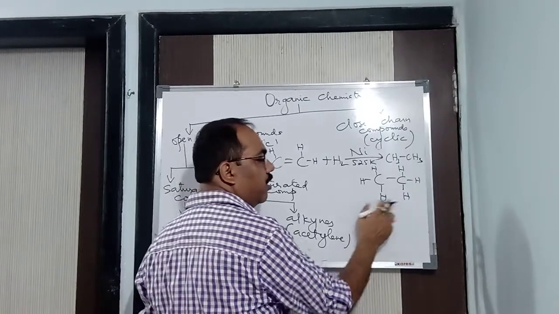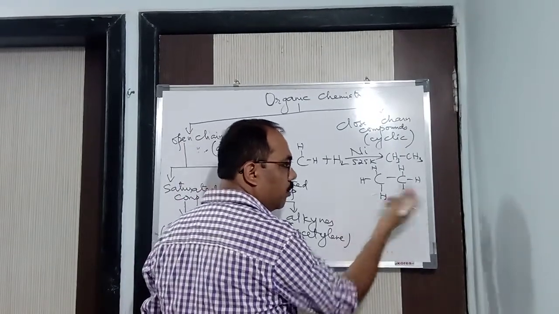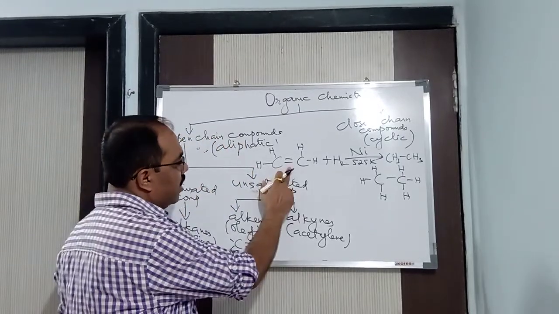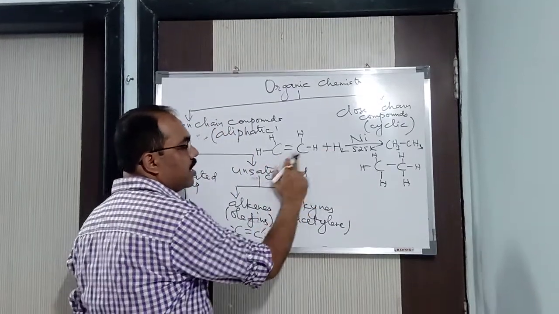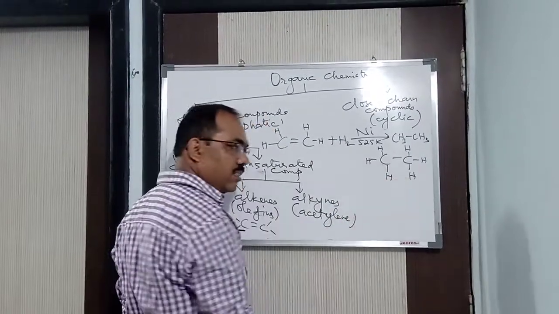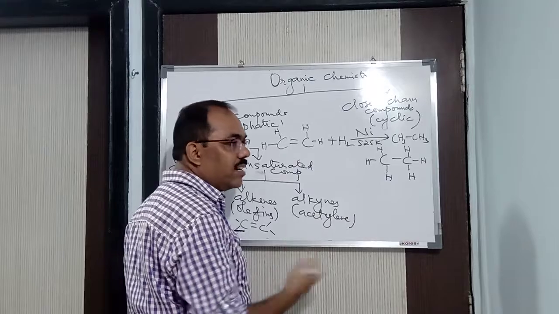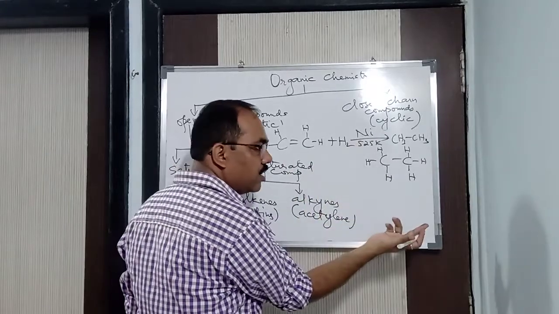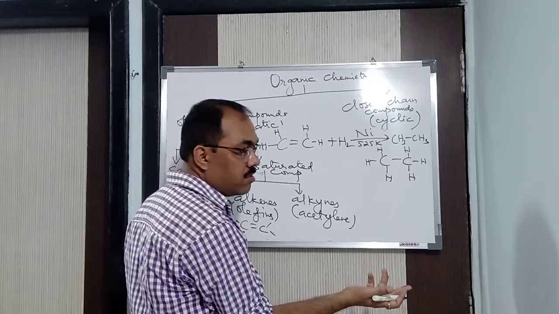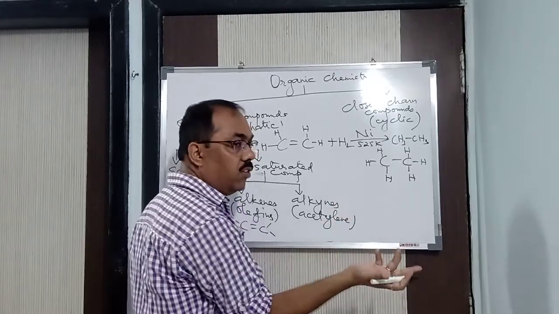Suppose instead of hydrogen, it gets from chlorine, or suppose bromine. In this way it gets it. And it forms what? Unsaturated to saturated. How? Addition. What did I do here? I have just simply added it. Just like maths, 2 plus 3, 5. That's it. But in chemistry the addition is different from that of maths. But again, same thing, counting only we are doing.